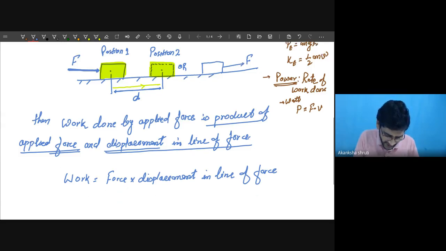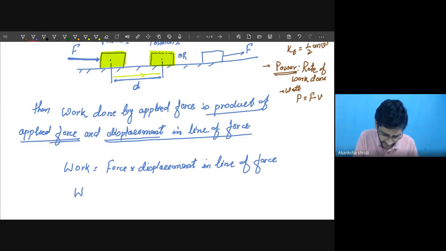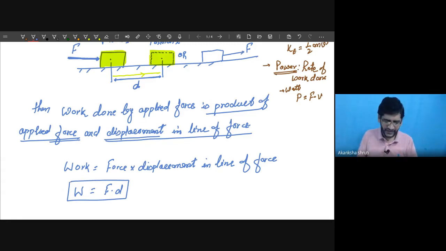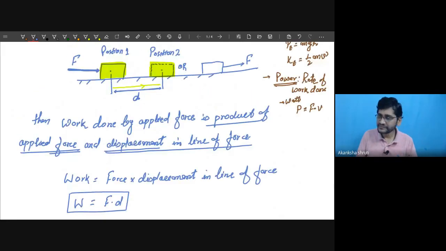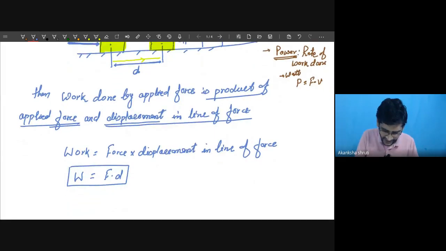So in symbol form, the work is denoted by W equals F into D. Students, we have to keep in mind here, what does this W denote? In symbol form, this W denotes work, the work done.